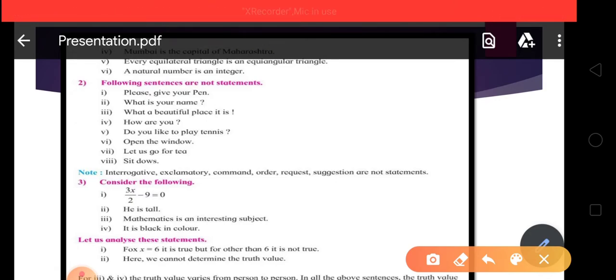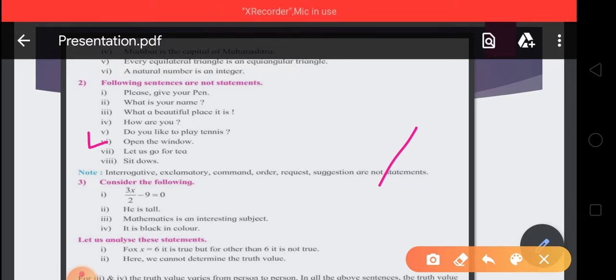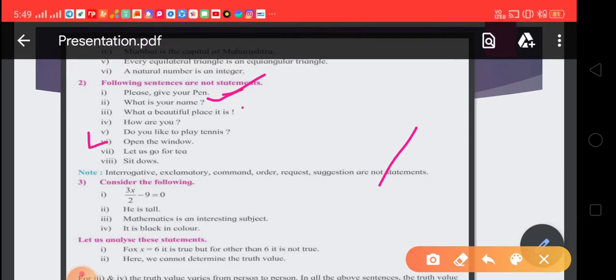Similarly, the fifth example, do you like to play tennis? It is also a question. It means it is also not a statement. Now let's take the next example, open the window. Is it true or false? No, our mind does not give us an answer. It means all the commands are also not statements. So remember friends, all requests, all questions, all exclamatory sentences, and all commands are not statements.